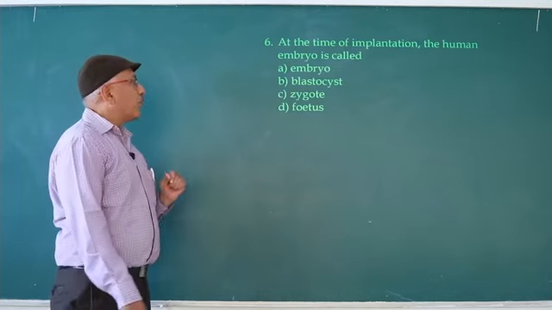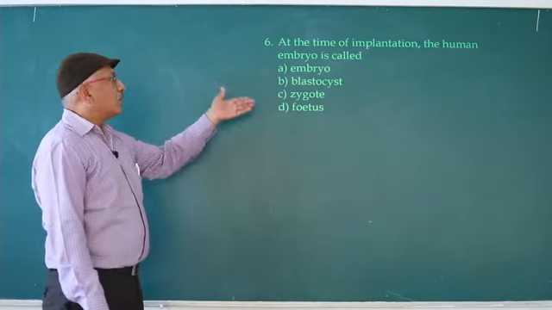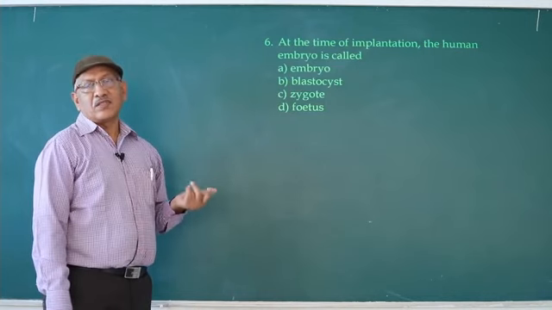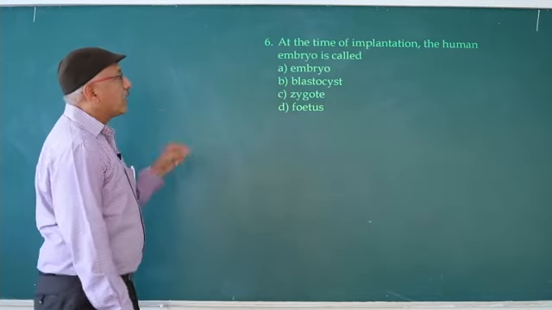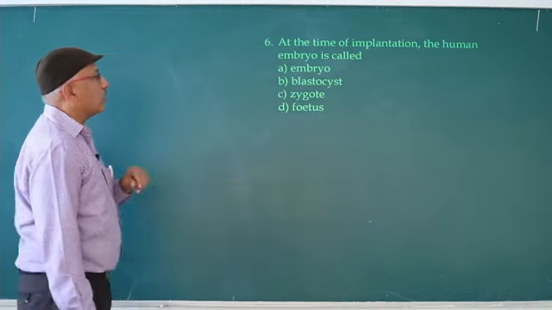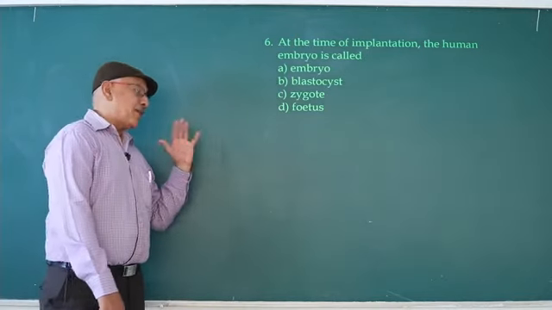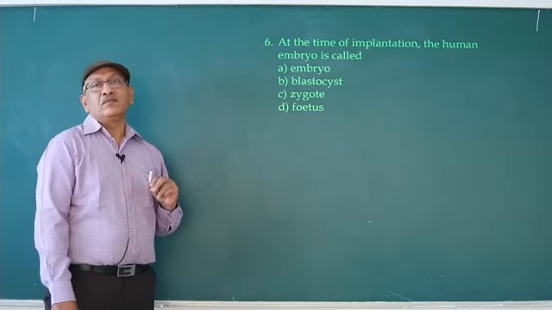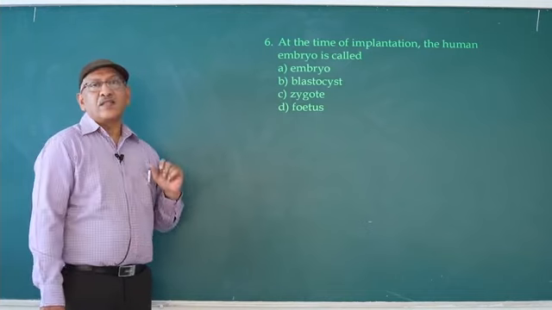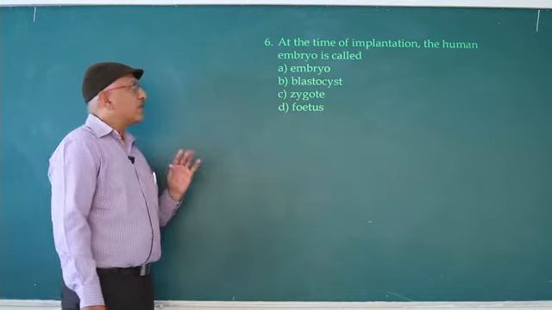In the ampulla. Blastocyst stage. So the answer is blastocyst stage. At the time of implantation, the human embryo is called blastocyst. Implantation begins 6th day after fertilization, completed 14th day after fertilization.